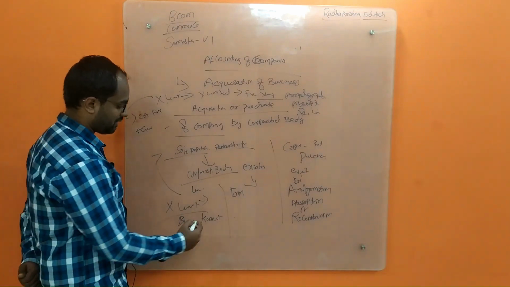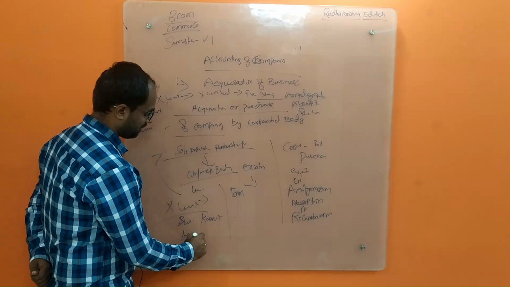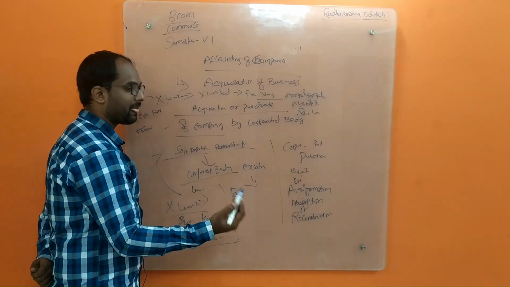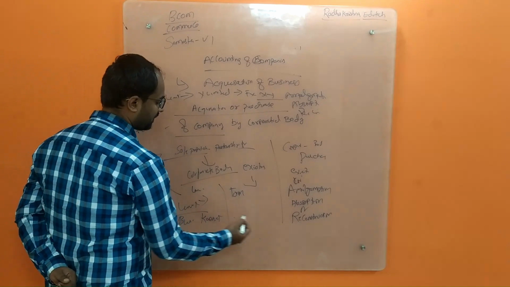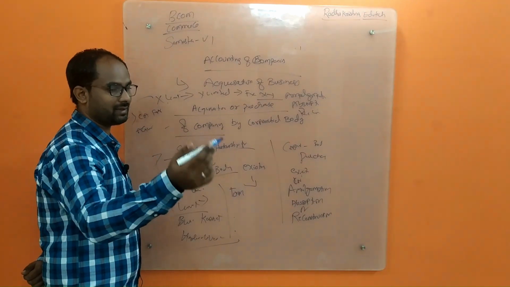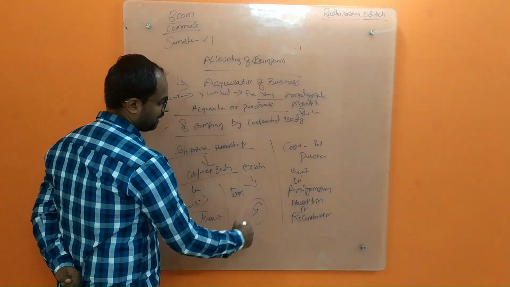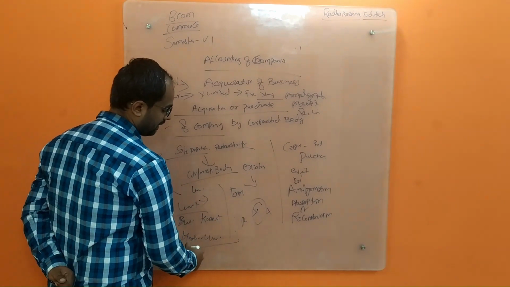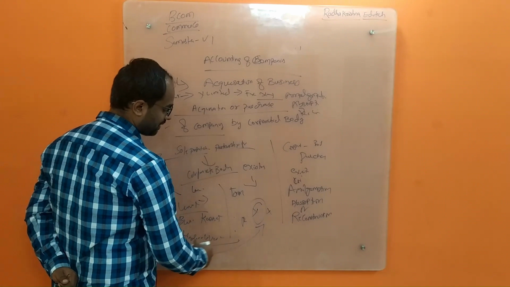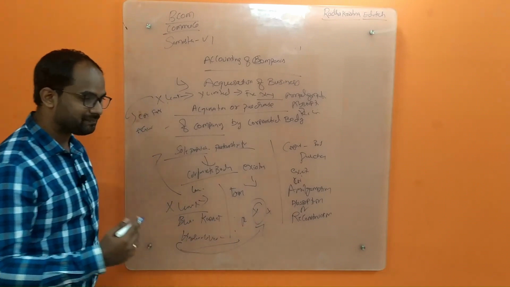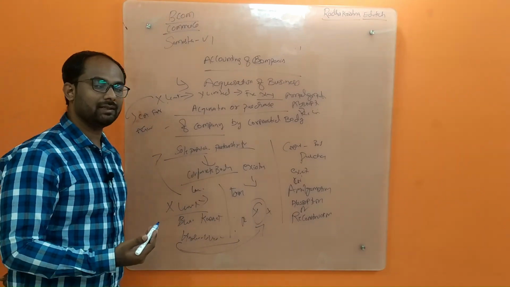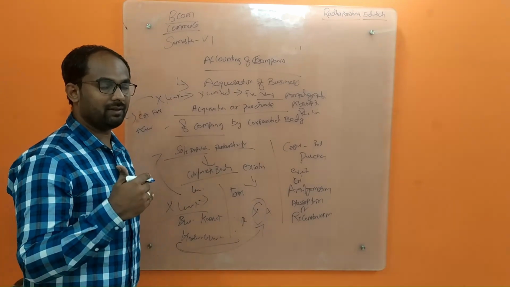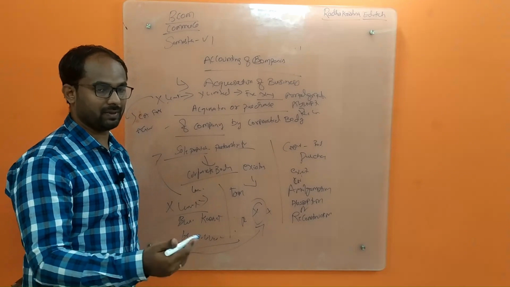Say Hindustan Lever needs to expand their territory in some places of the northeast where they don't have any facilities. So they will go and purchase existing companies in the northeast area of the country, and establish the businesses over there.